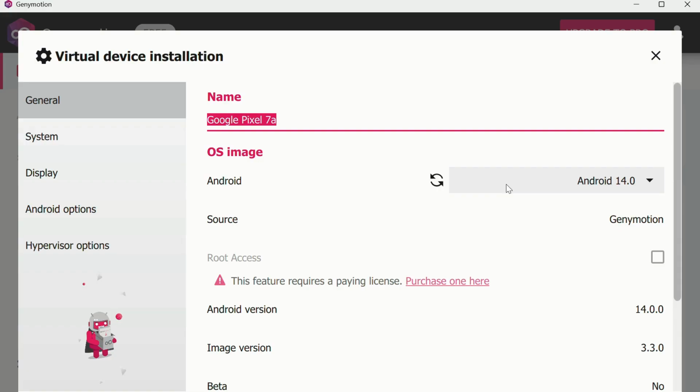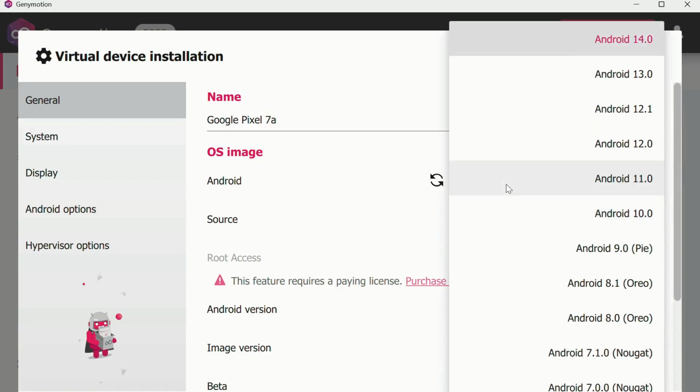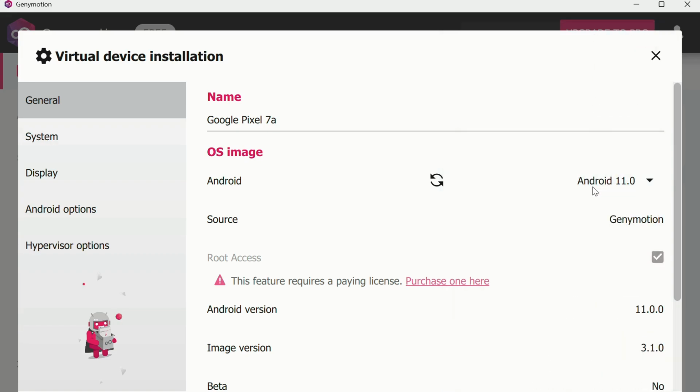Here are some options for Android. You can either go with the latest Android available in Genymotion, or if we want root access, we need to select Android 11 or below. Root access is only available for Android 11 or below in the current version of Genymotion.